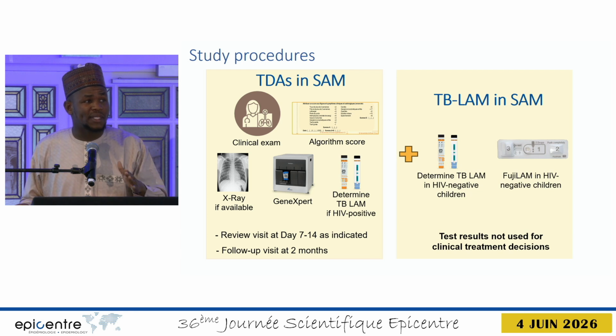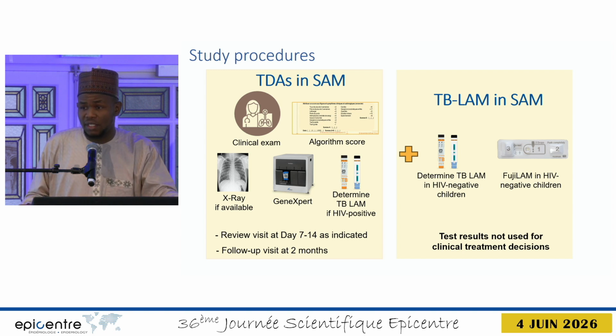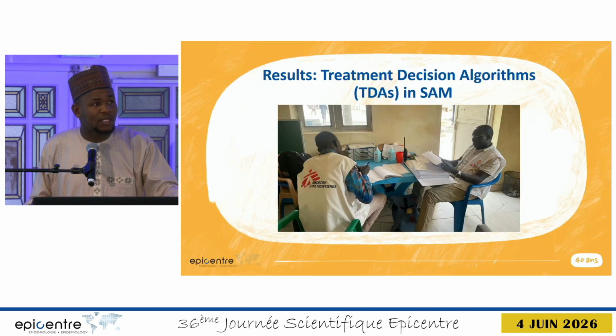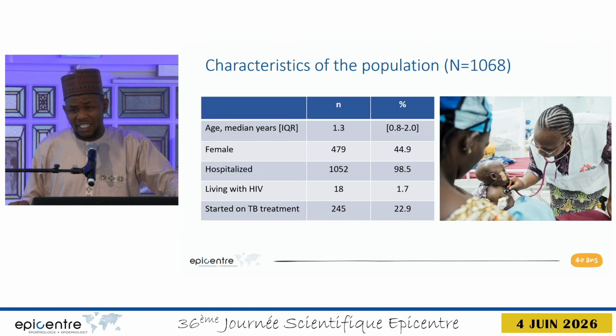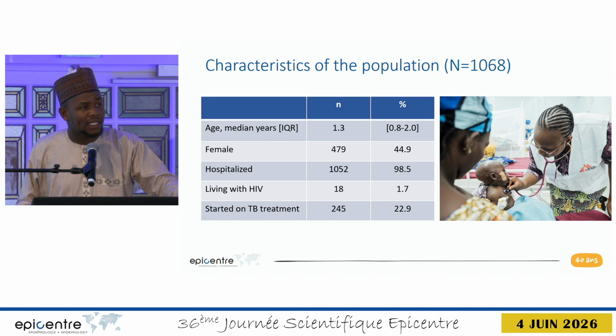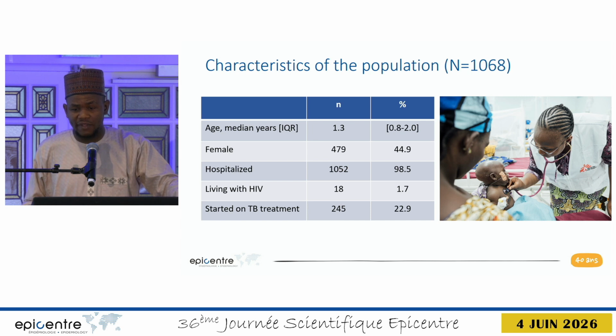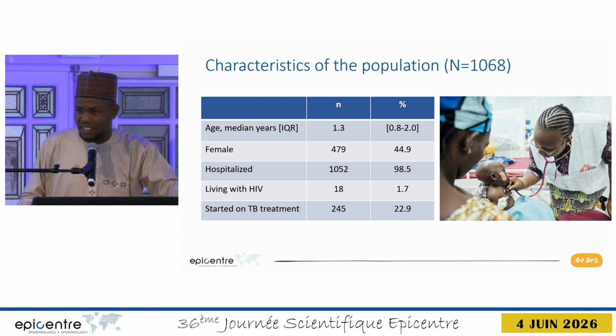And then the TB-LAM in SAM was basically in children with severe acute malnutrition who are HIV negative. We conducted the Determine TB-LAM and also the Fuji-LAM in those kids, but the results were not used in treatment decisions because they were blinded to the clinicians. So now talking about the results of the TDAs in SAM, most of the kids were under 2 years, most of them were hospitalized, around 2% were living with HIV, and around 23% started on TB treatment.